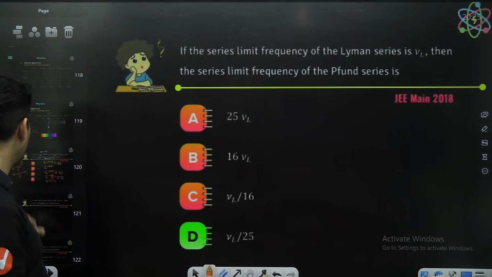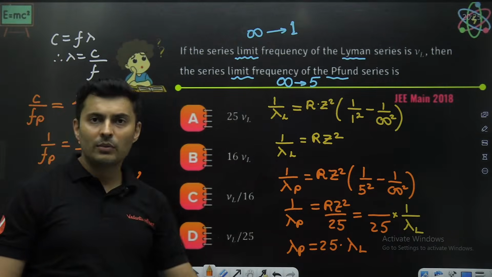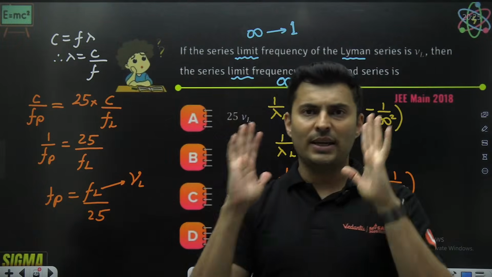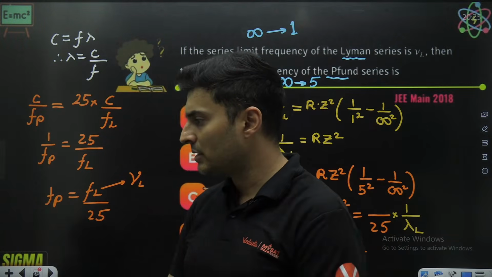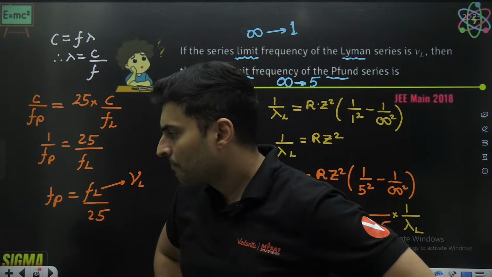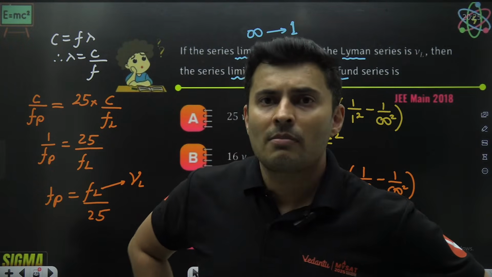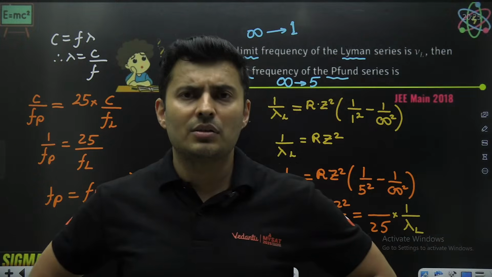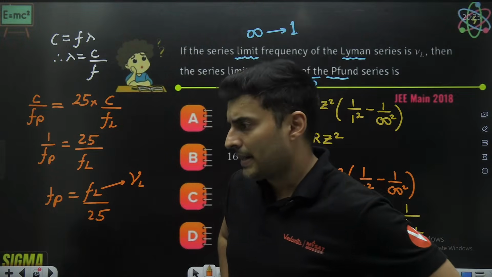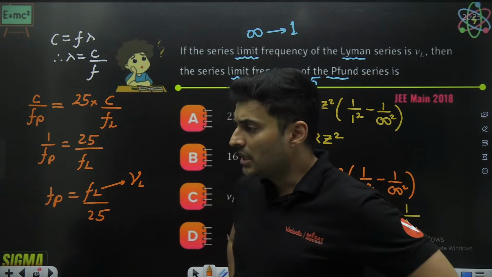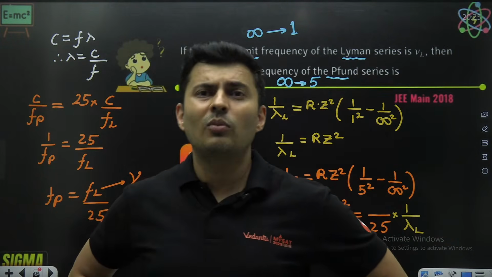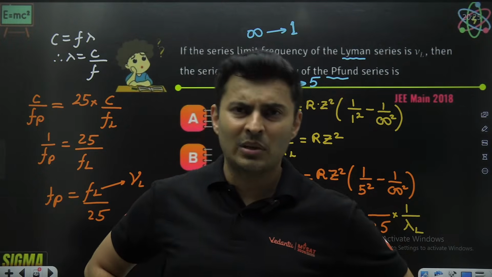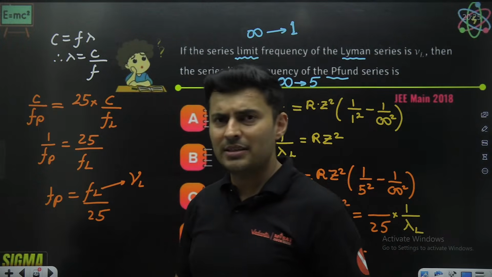Is that absolutely clear, my dear students? Everybody with me? Very good. Excellent. This is how it should be, guys. These are the kind of questions that you can get. I have solved many varieties of questions for all of you now, and we have done these concepts in detail: what is spectrum, emission, absorption, why the Rydberg constant, what is n1, what is n2. Still, if you have any doubt, please let me know.